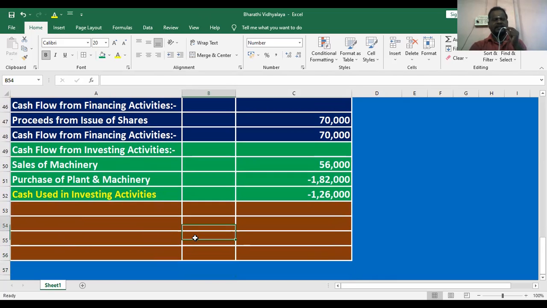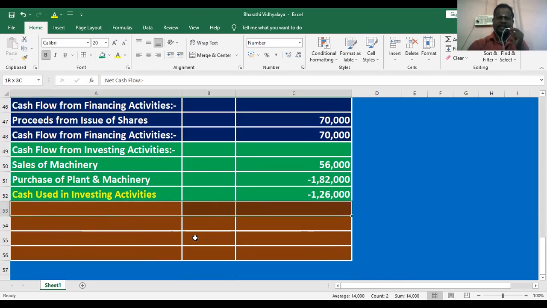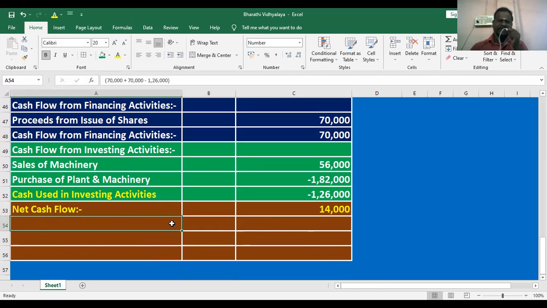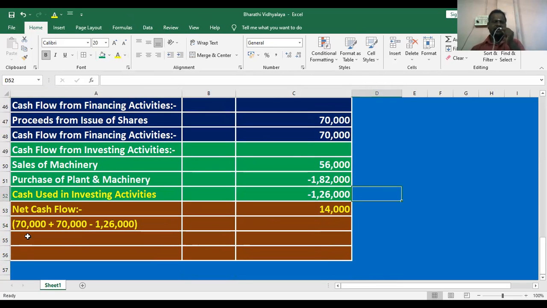What is the final step? Here we find out the net cash flow. How do we prepare the net cash flow? Cash flow in operating activities, financing activities and investing activities. Operating activities plus 70,000, then financing activities plus 70,000, then investing activities cash outflow minus 1,26,000.